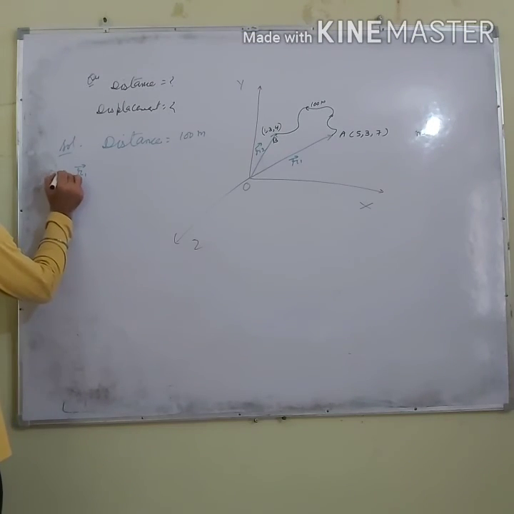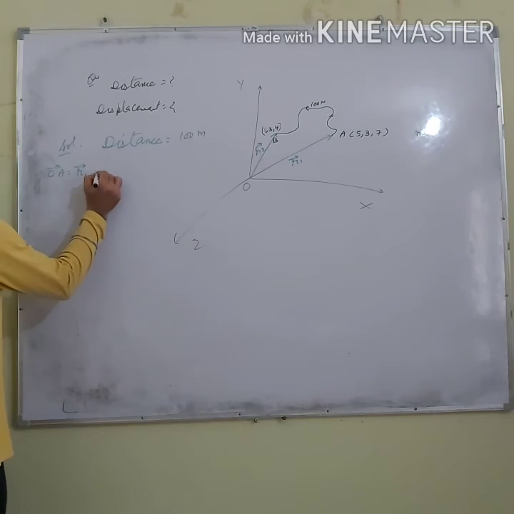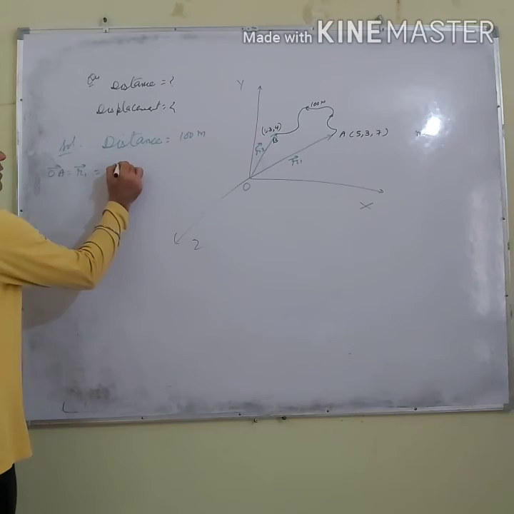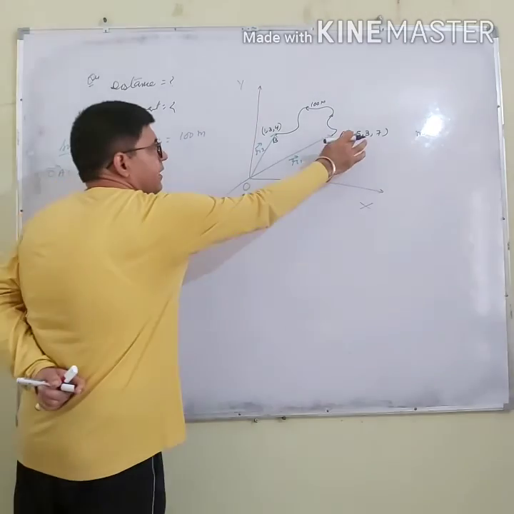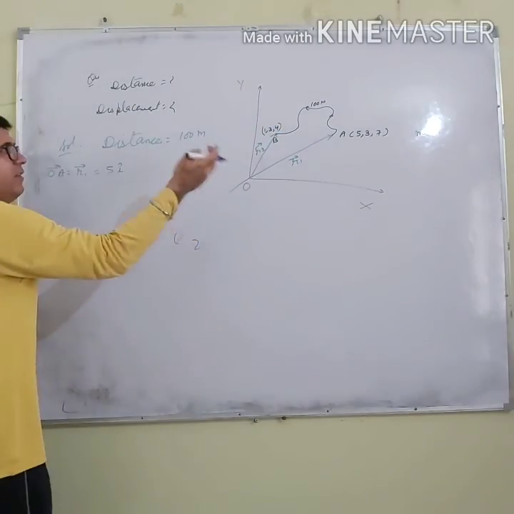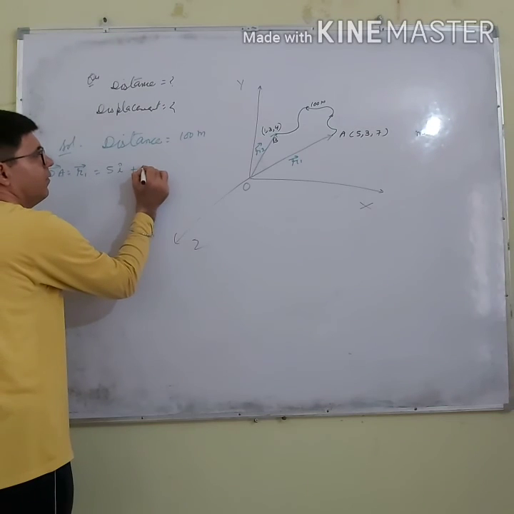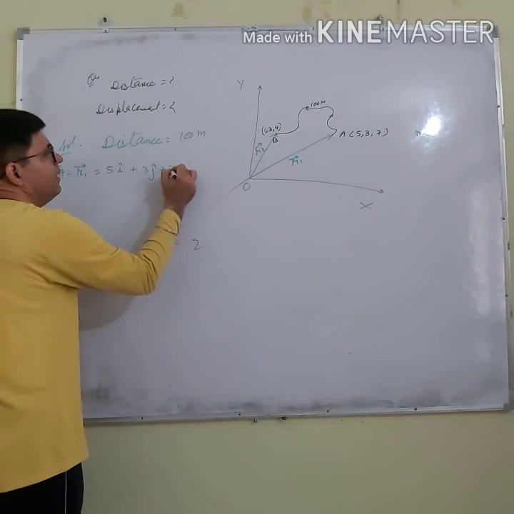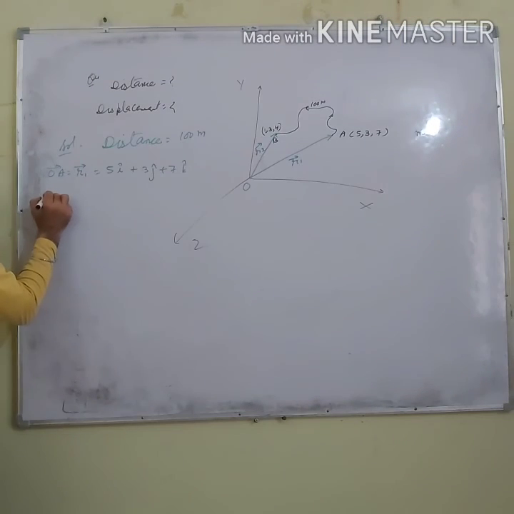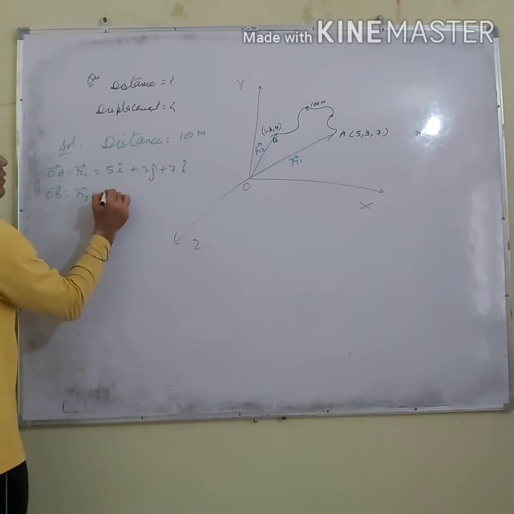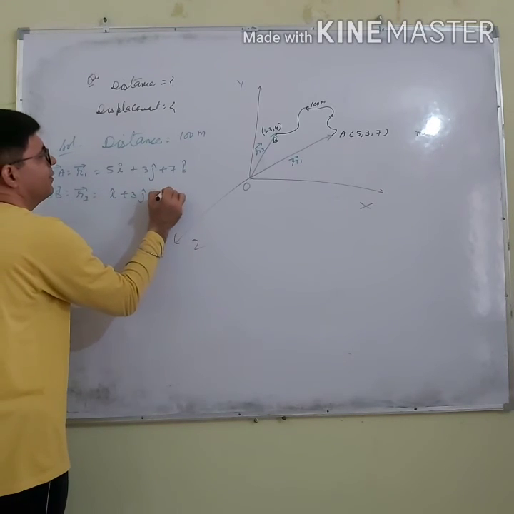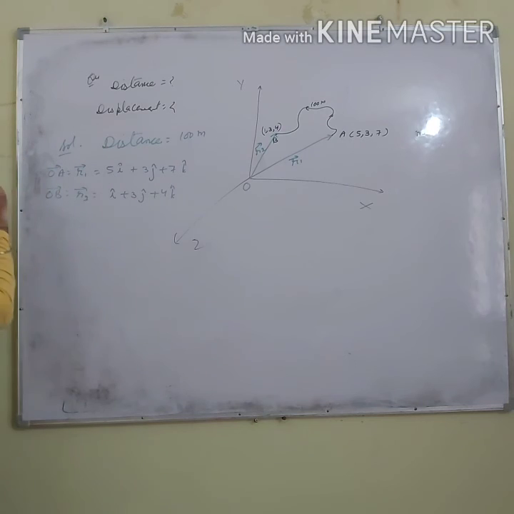What is OA, the position vector R1? You will say 5 is along the x-axis, 3 is along the y-axis, and 7 is along the z-axis. So 5i plus 3j plus 7k. And what is OB, R2? This is i plus 3j plus 4k.